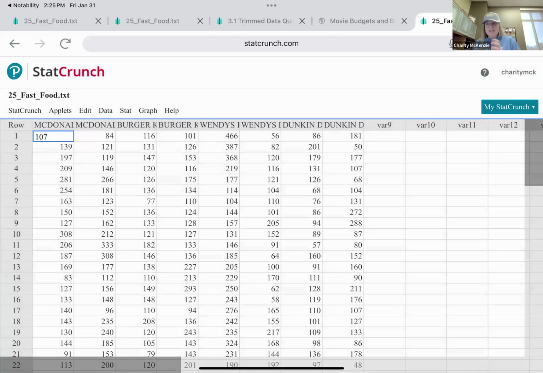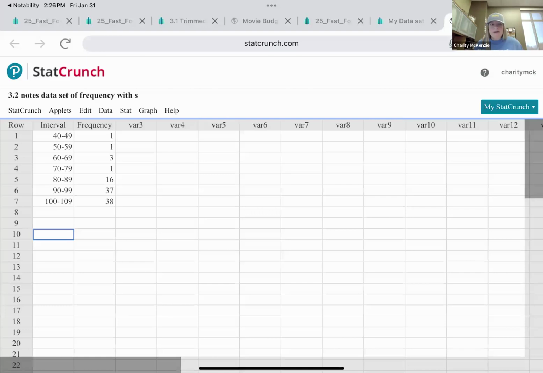This is a new function, so I don't have it on the note packet because I just found it. Oh, and then it opened this. Okay, fine. I wonder if I have one in my data set. Let me pause real fast and get one for us. Okay, I pulled one up.